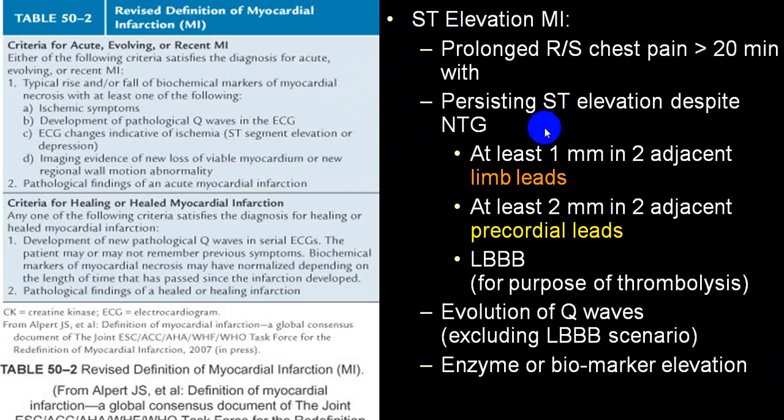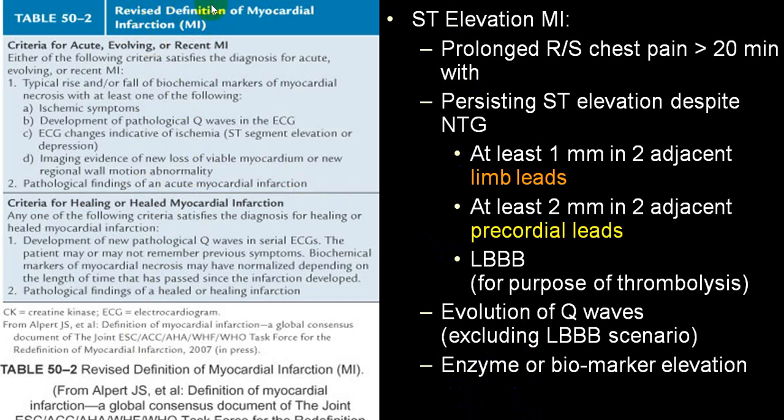ST elevation in spite of nitroglycerin, in limb leads at least 1 millimeter in two adjacent leads, or more than 2 millimeter in precordial leads, or new appearance of left bundle branch block, and there is a slow evolution of Q wave appearance, and elevation of enzyme markers. All this favors STEMI. So this is the standard description which is given.